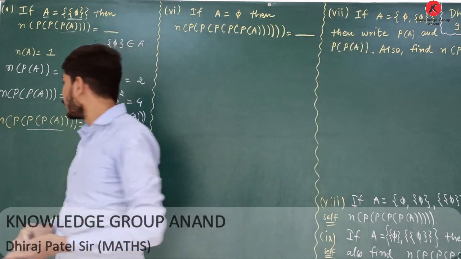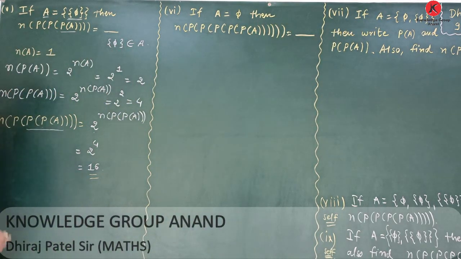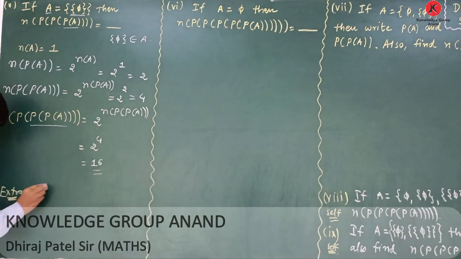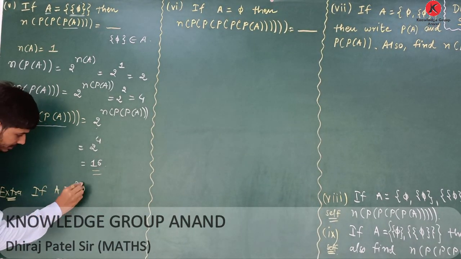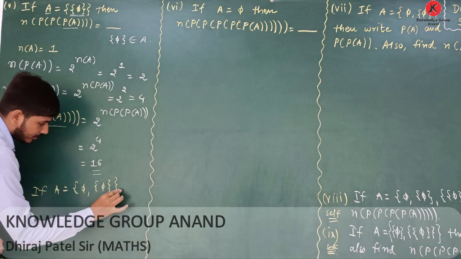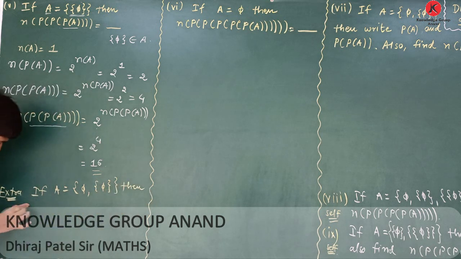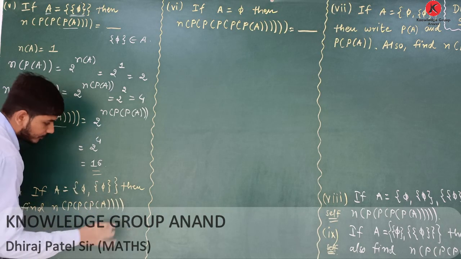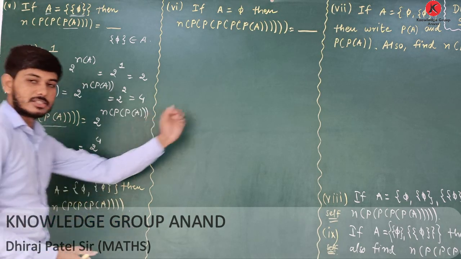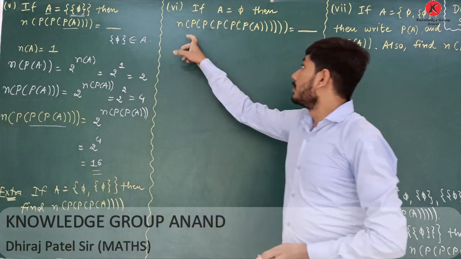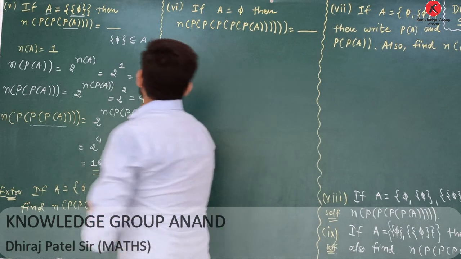Okay, it is clear for you. Now, similar to that, you can do the extra question. If set A has the null set and curly bracket 5, then find the number of elements in the power set of A. Clear? Now, the next question is the 6th one.